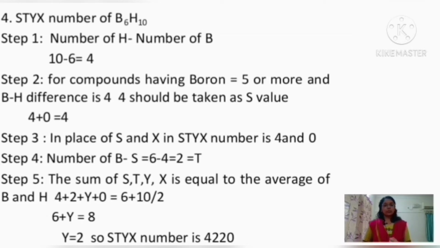So here S is 4, T is 2, Y we have to find out, and X is 0. So 4 plus 2 plus Y plus 0 is equal to the average, which is 8. So 4 plus 2, that is 6, plus Y is equal to 8. So Y will be equal to 2. So the STYX number of B6H10, that is hexaborane 10, is 4220.